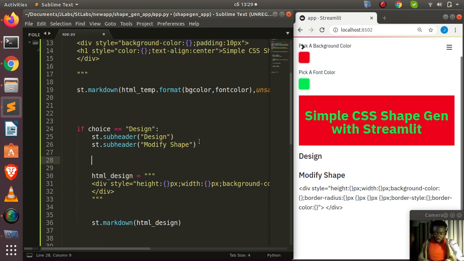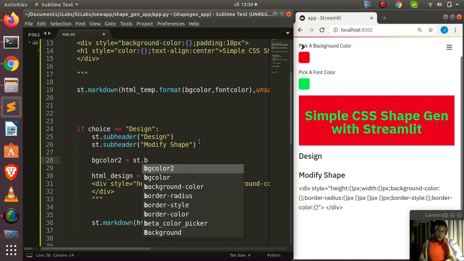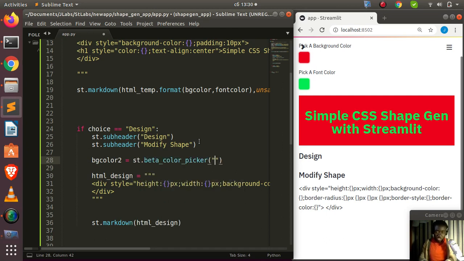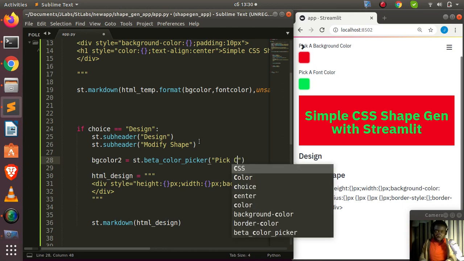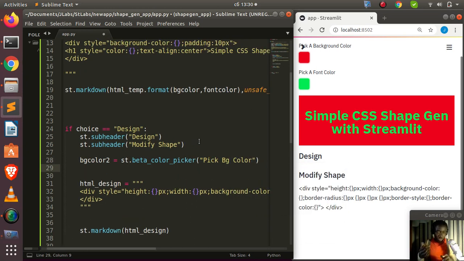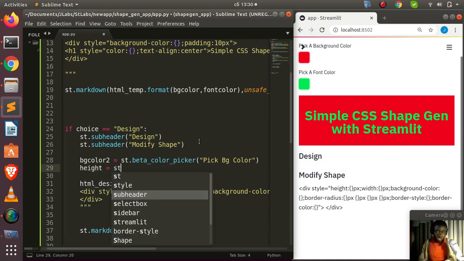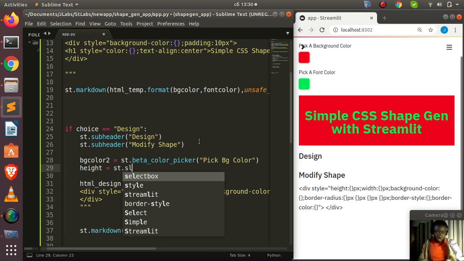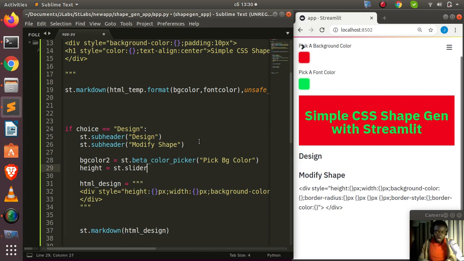I'll go with, let's say, bg color 2. Then we use st.color_picker and pass in the pick color, pick bg color, something like that. Very interesting. This is going to be the background for the shape that you want. Then I have to set another one for the height. It's going to be st. dot, you can use the slider, right? So let's use slider. Then I'll pass in my value. Let's call that height size.